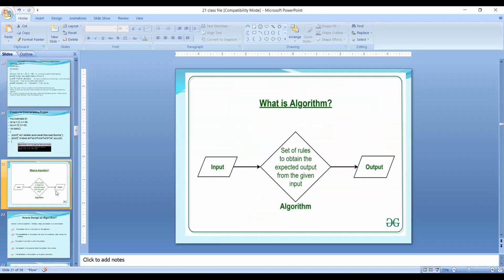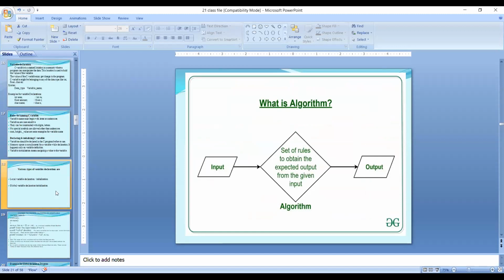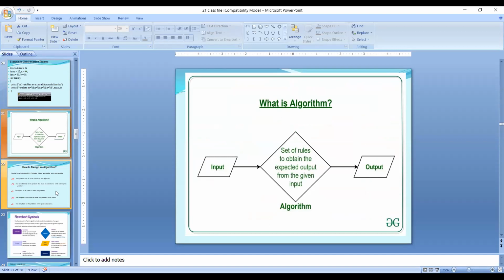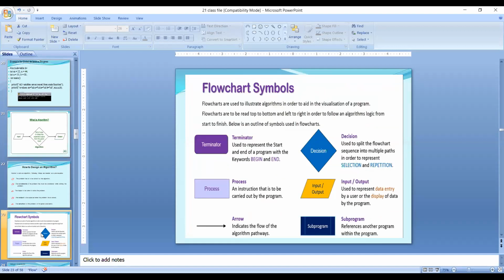Algorithm is nothing but a step-by-step logical procedure for solving the problem. Flowchart is nothing but a graphical or pictorial representation of an algorithm. After writing the algorithm, we should represent it in a pictorial manner by using flowchart symbols. Then after that, we completed the program based on the algorithm and flowchart. That's all.